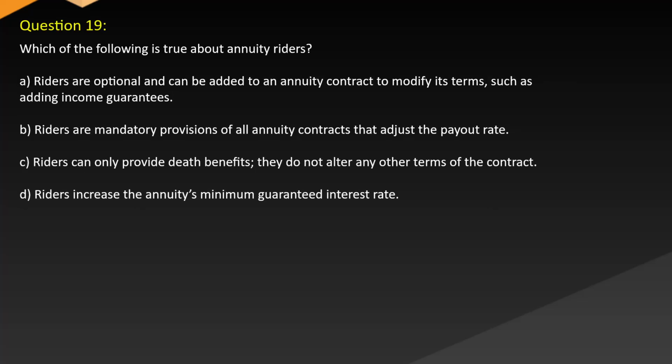A. Riders are optional and can be added to an annuity contract to modify its terms, such as adding income guarantees. B. Riders are mandatory provisions of all annuity contracts that adjust the payout rate. C. Riders can only provide death benefits if they do not alter any other terms of the contract. D. Riders increase the annuity's minimum guaranteed interest rate.